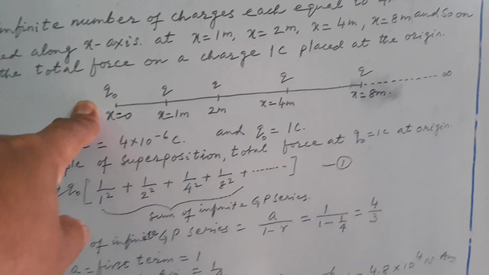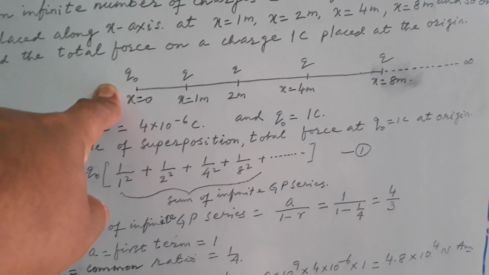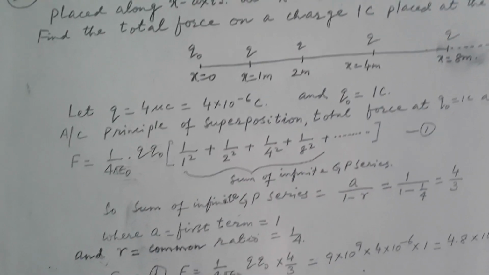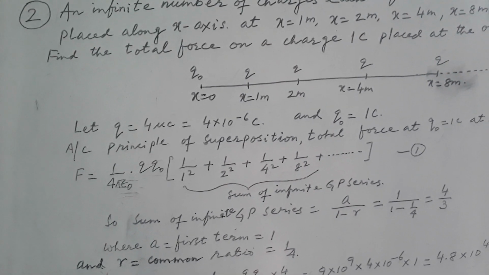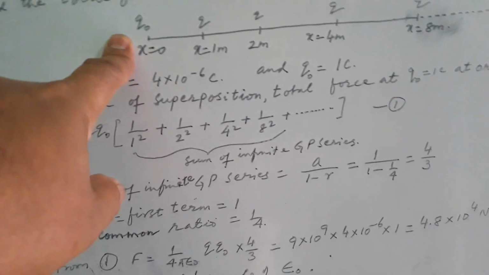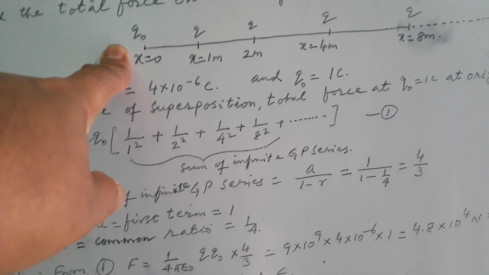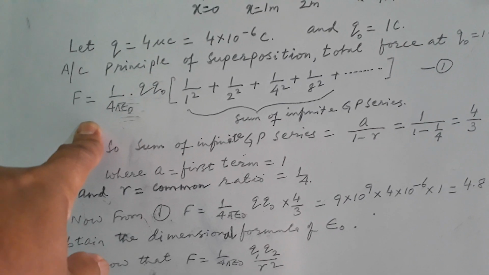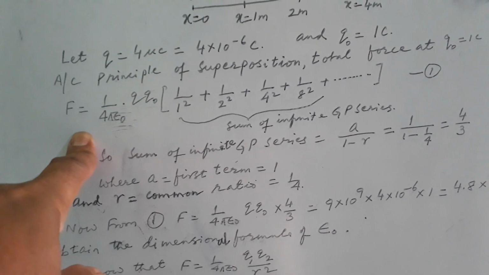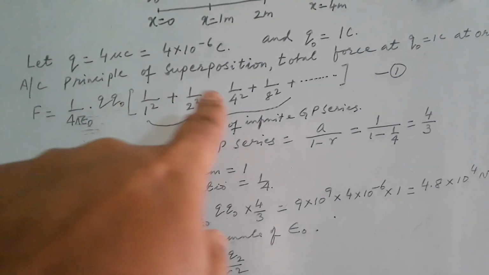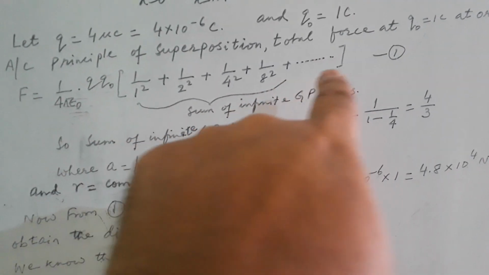So in this case we can use the principle of superposition. Let us suppose that q equal to 4 microcoulomb and the charge at the origin, q naught, equal to 1 coulomb. After applying the principle of superposition, we get 1 by 4 pi epsilon naught, q q naught, times 1 by 1 square plus 1 by 2 square plus 1 by 4 square plus 1 by 8 square and so on.